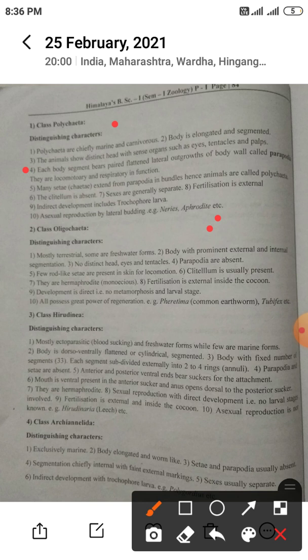Indirect development includes trochophore larva. Here there is indirect development and it forms trochophore larva. Asexual reproduction is by lateral budding. Examples: Nereis, Aphrodite.